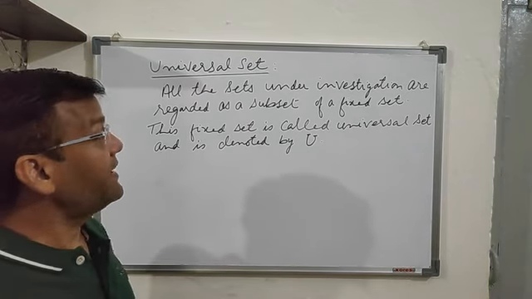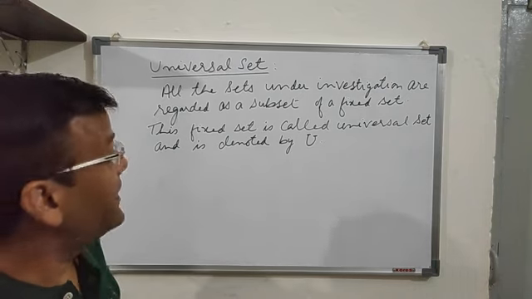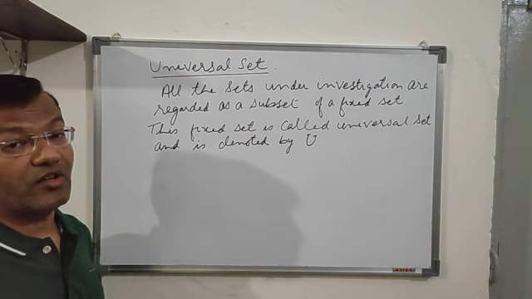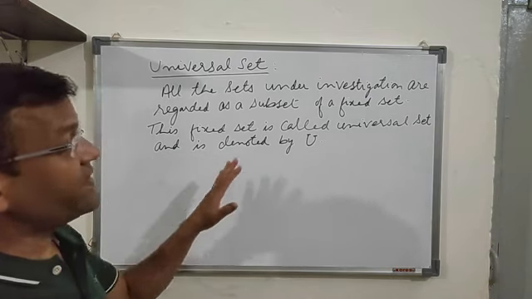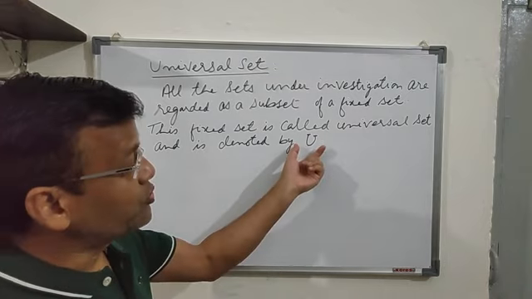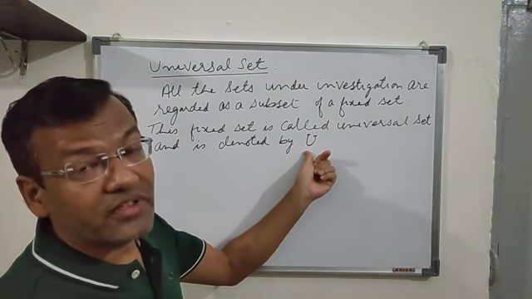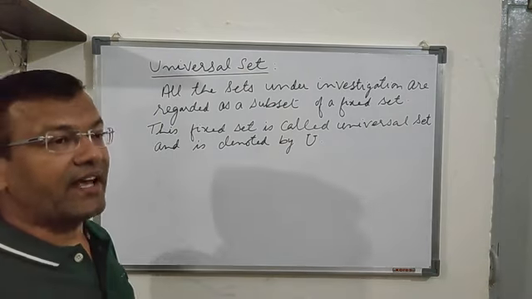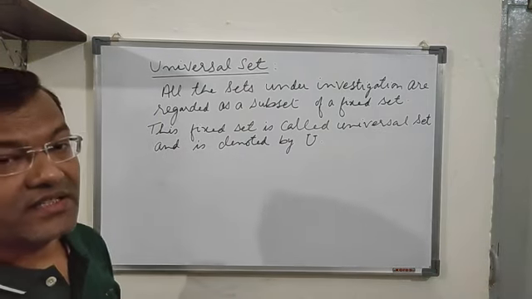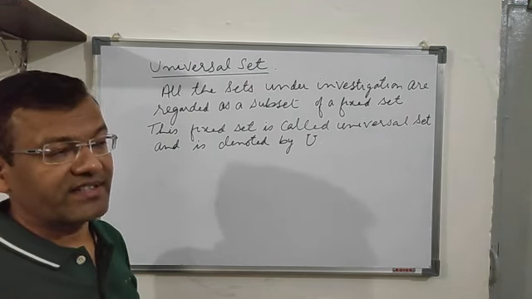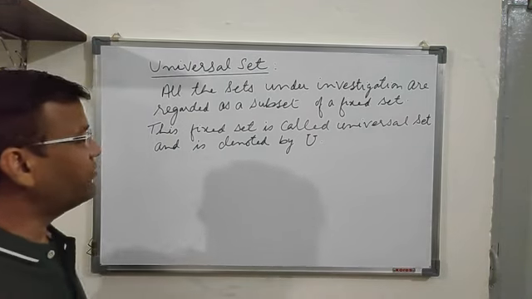Now, the universal set, as the definition says, is that all the sets under investigation are regarded as subsets of a fixed set. This fixed set is called the universal set, and it is denoted by capital U. That is the notation for the universal set. Sometimes it is denoted by capital X also. That means every set under investigation is regarded as a subset of some fixed set. For example, I will give you an example for this.